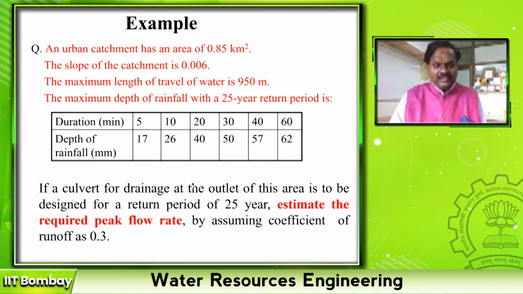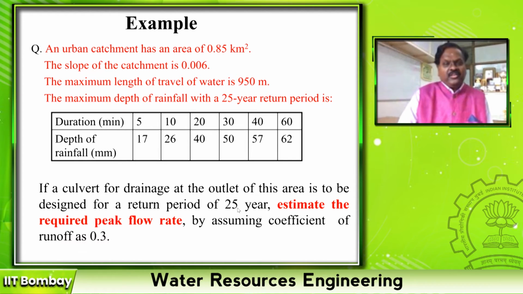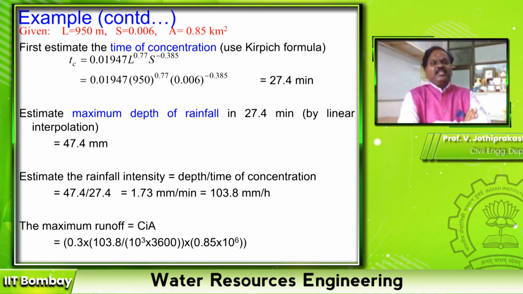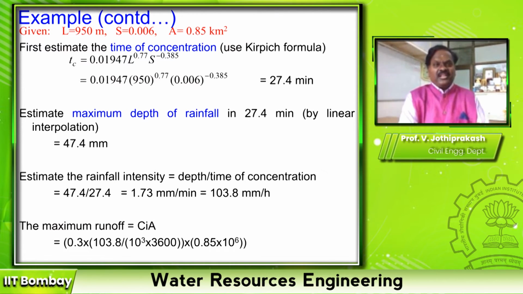If a culvert of the drainage has to be designed for a return period of 25 years, because I have a return period curve for 25 years, so I am giving a question of 25 years. Estimate the required peak flow rate. Assume the runoff coefficient as 0.3. Okay, so the first step is to estimate the time of concentration.